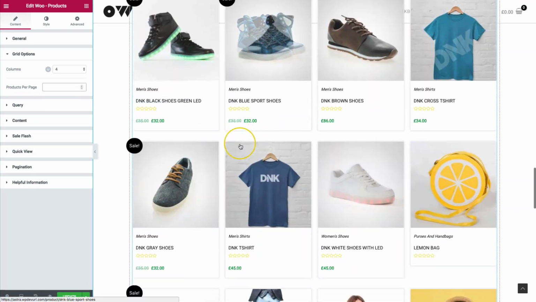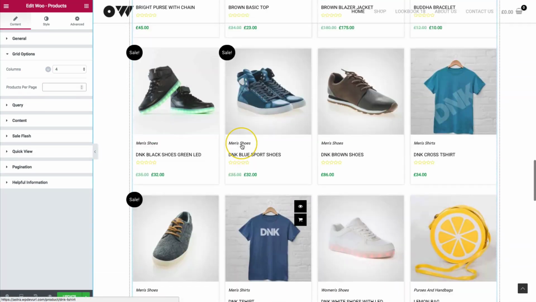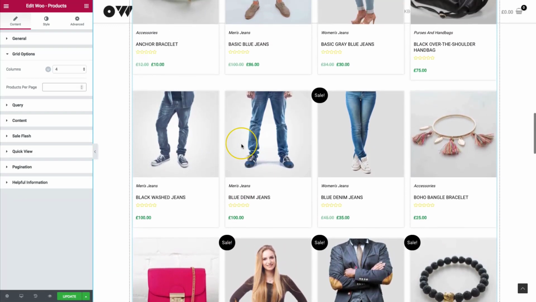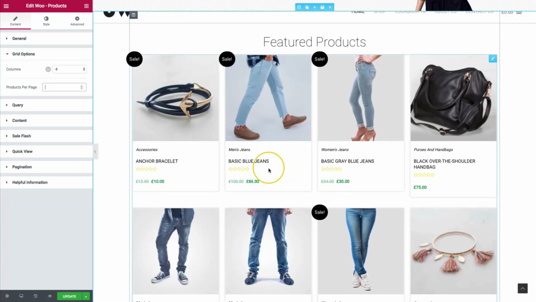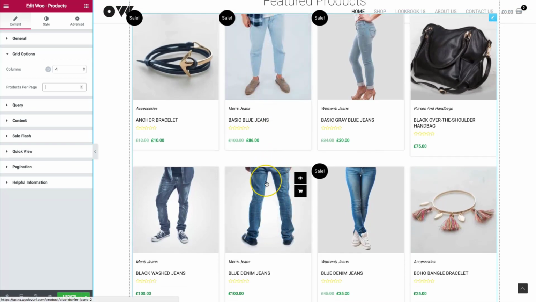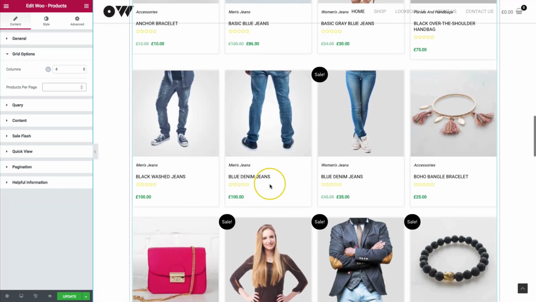You can just turn that off, and it's going to show all of your products here for all of your customers to see. You don't have to use this for featured sections or single products. This is a great way to replace your entire shop page so that you can go ahead and style your shop page with banners and things of that nature, where WooCommerce and themes usually don't allow you to style. It's a great expansion on WooCommerce and for your website that you're going to be building for your clients.